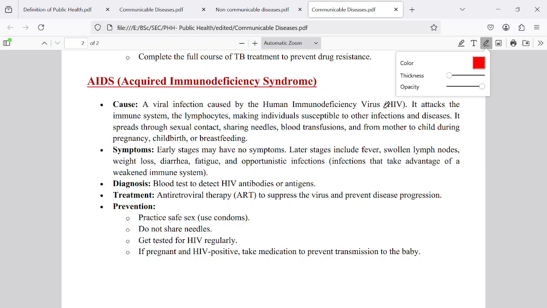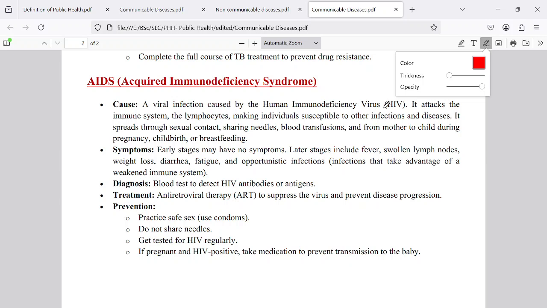The HIV virus attacks the white blood cells and kills the protective mechanism in our body. Then other microorganisms that entered our body cause their diseases. Those groups of diseases are called the syndrome. That's why it is called acquired immunodeficiency syndrome, which is caused by the human immunodeficiency virus.